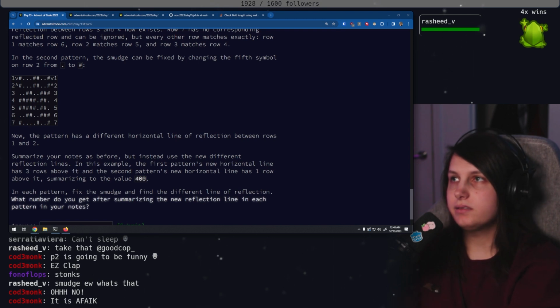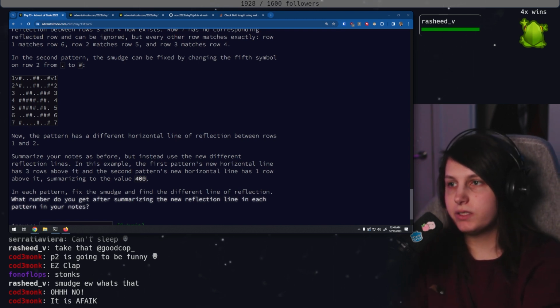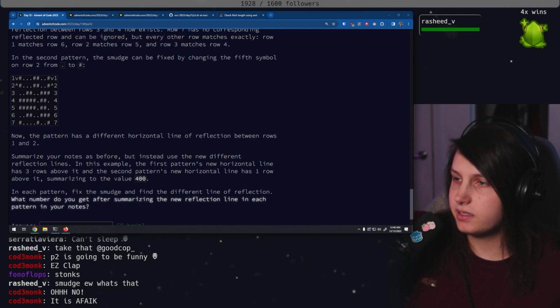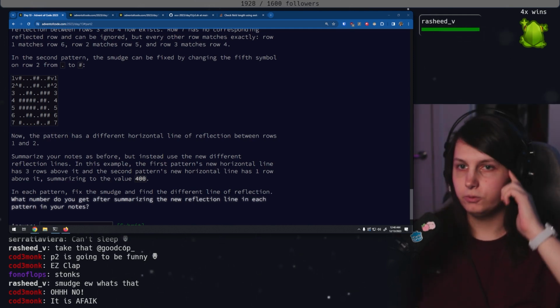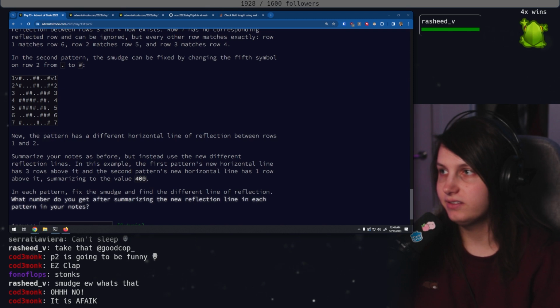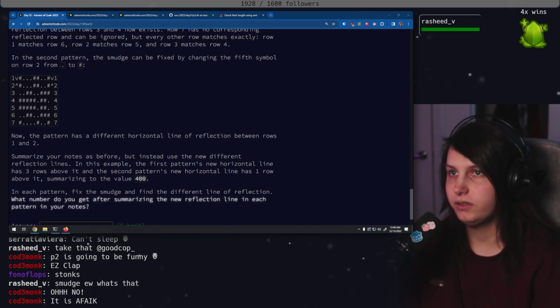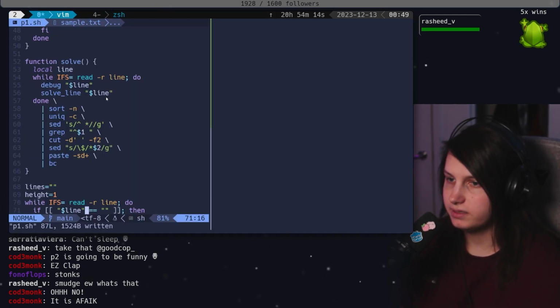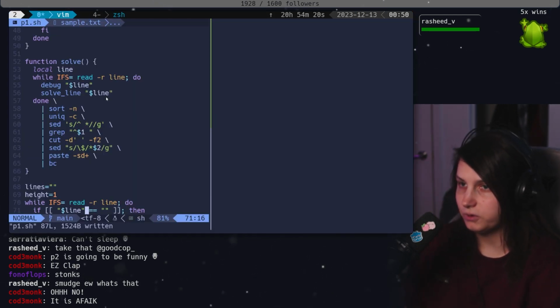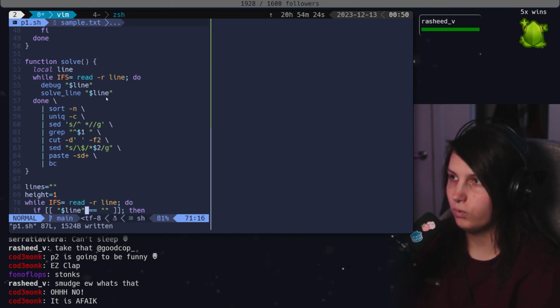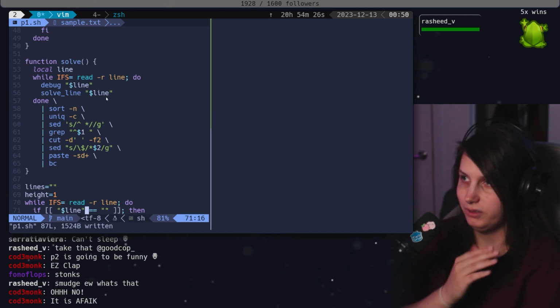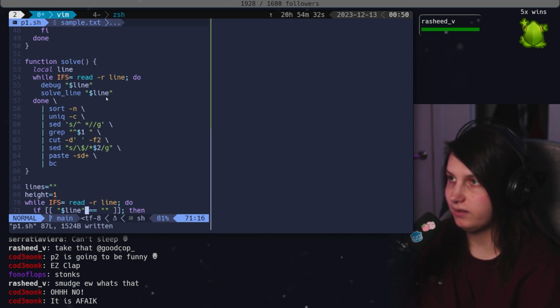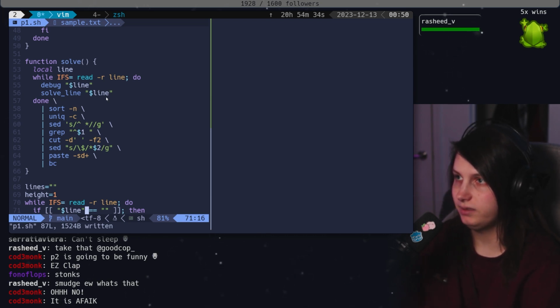What I was thinking is that right now what we're doing is we're printing out every index that is reflected per row. What we could do is also print out ones that it could be. We could be like, this one is only one character away from being a match. And then we have to do some like correlating with that. Wait, am I a galaxy brain? So instead of grepping for the count, we can grep for the one that's one away from the count, one below the count. And that should find us our like almost solved line if there is one. Yeah.